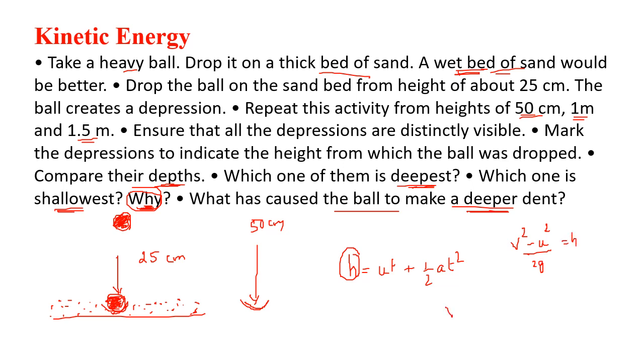Or we can even write v square equal to u square plus 2gh. So as you increase the height, what happens? When the height is increased, you are dropping the ball. The velocity of the ball keeps on increasing. Yes? So here there is an increase in the velocity of the ball. But what has velocity to do with energy?